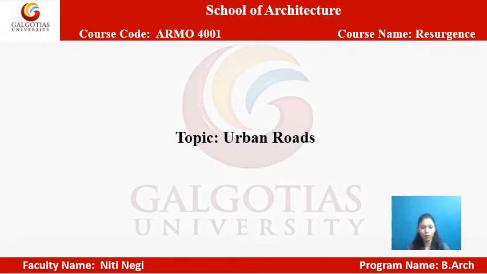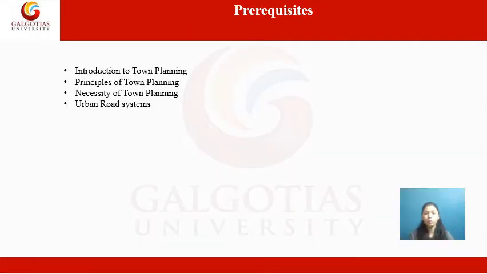Today's topic for the presentation is urban roads. Moving towards the prerequisites, the first point is introduction to town planning. As we already discussed, what is the definition of town planning?